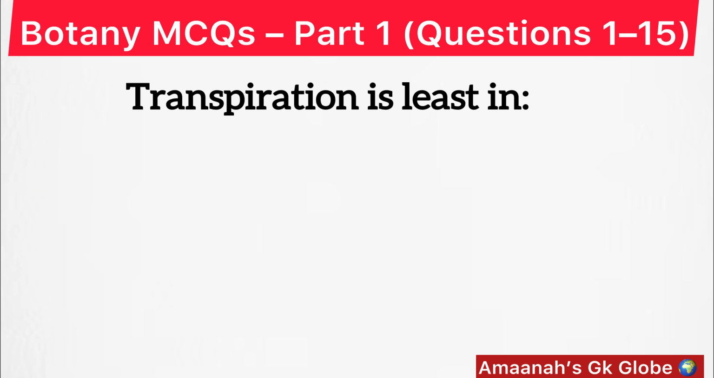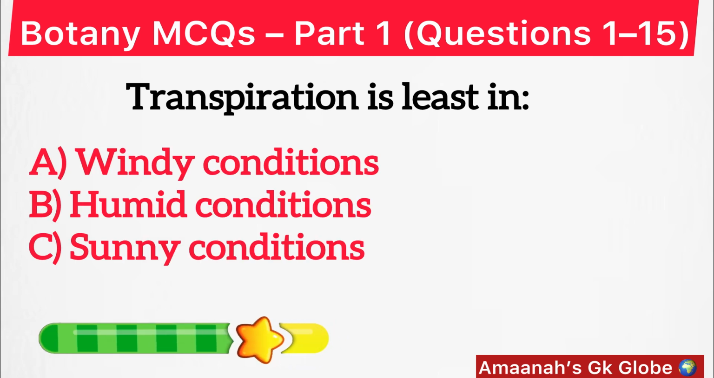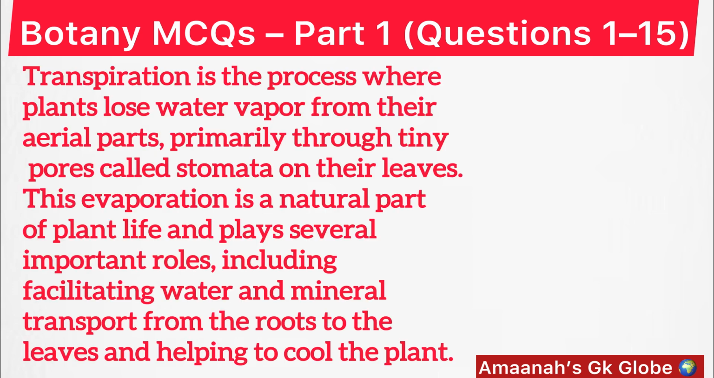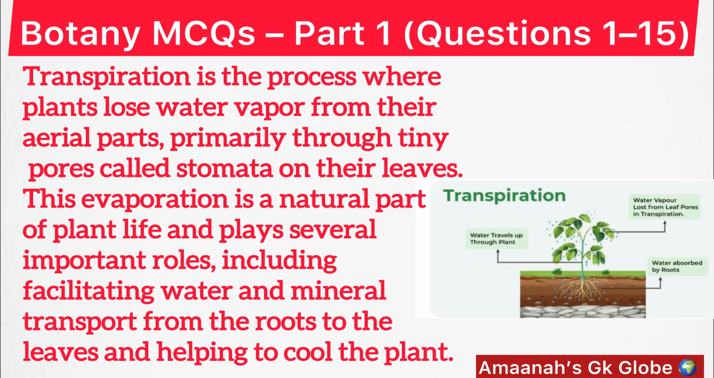Transpiration is least in option B, humid conditions. Transpiration is the process where plants lose water vapor from their aerial parts, primarily through tiny pores called stomata on their leaves. This evaporation is a natural part of plant life and plays several important roles, including facilitating water and mineral transport from the roots to the leaves and helping to cool the plant.